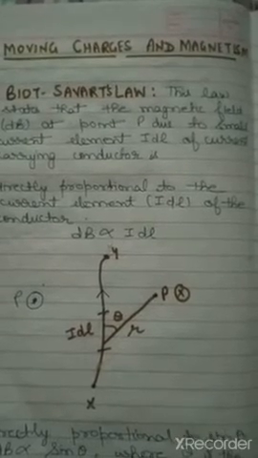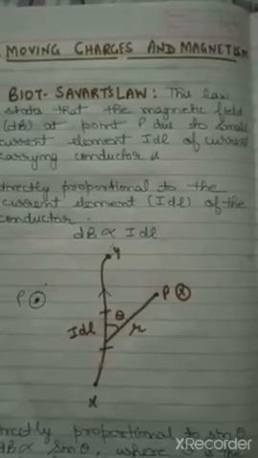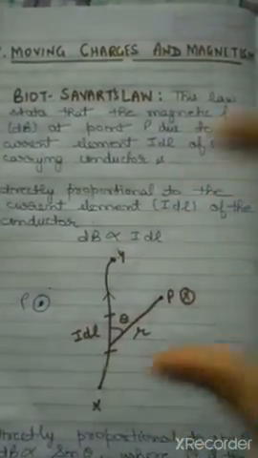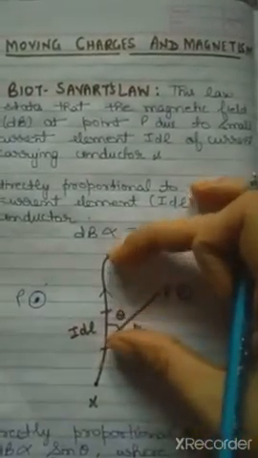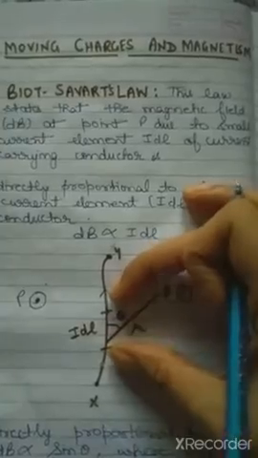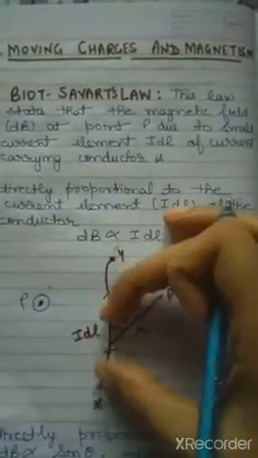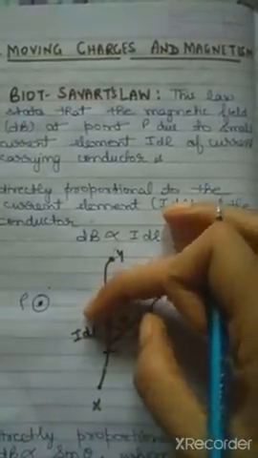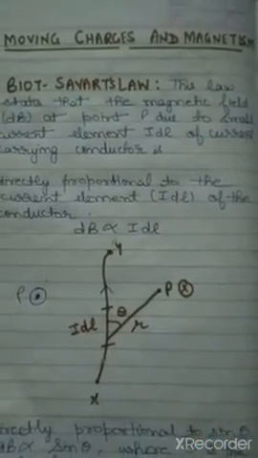Clear? So according to this law, if we have a current carrying conductor, like this is a conductor in which I current is flowing from X to Y, and if we divide this conductor into small parts, and one small part I will take, so this part of this whole conductor is of length dl, current flowing is I, so this I dl is known as current element.